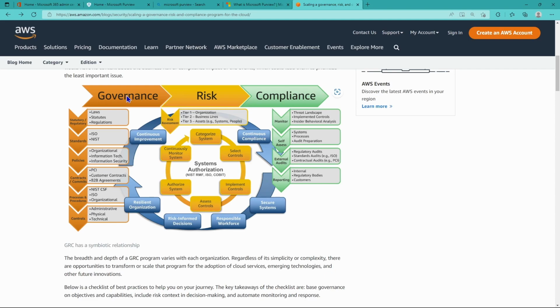If you are in the financial industry, you have other industry standards. If you're in government, there are other standards again. So governance is identifying the standards that your organization needs to abide by, and then identifying which of these are actually relevant to your business, right?